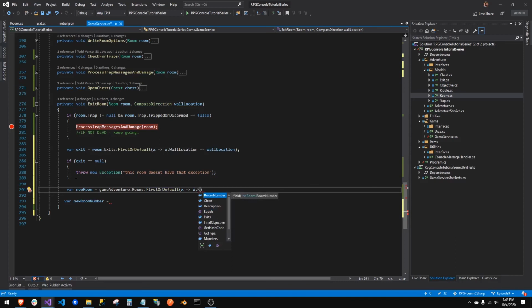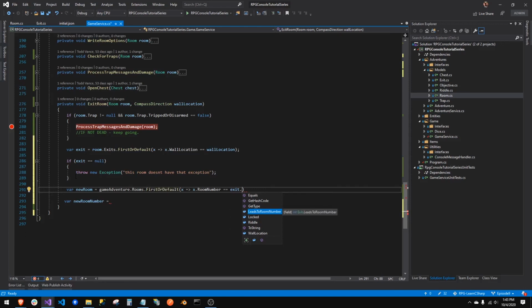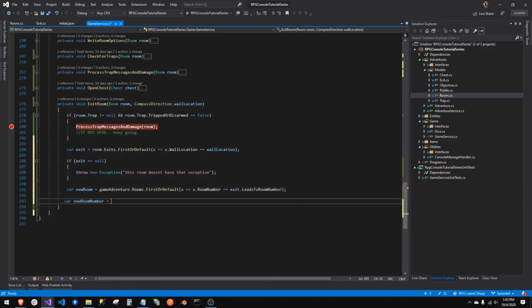We're looking for the room number that equals the exit leads to room number. Does that make sense? Boom. That's our brand new room. And then we can just do our room processor and we should be done.